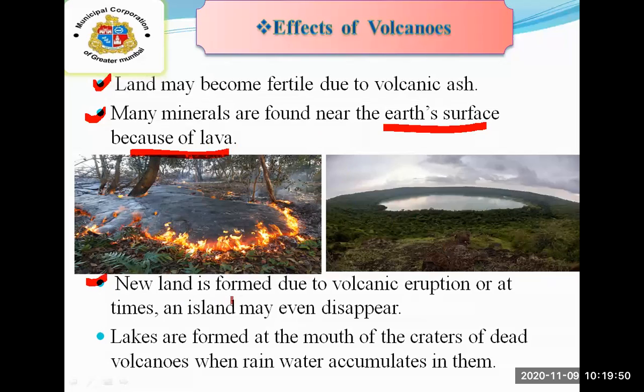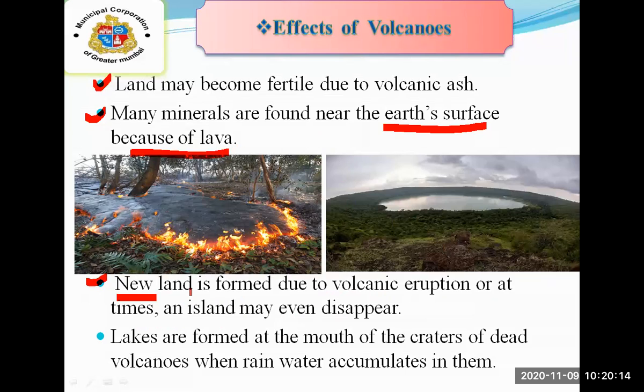Next, new land is formed due to volcanic eruption, or at times an island may even disappear. Due to the volcanic eruptions, students, new land will also form. But if an island is there at present, that island will suddenly disappear. We will not be able to see that island.